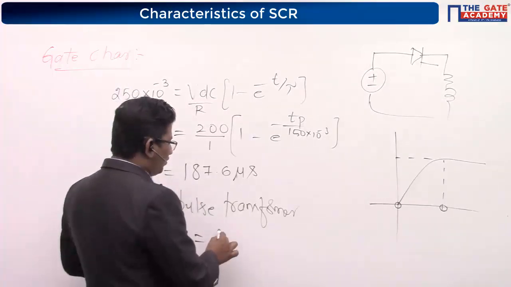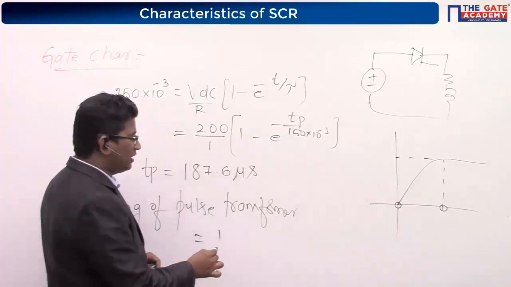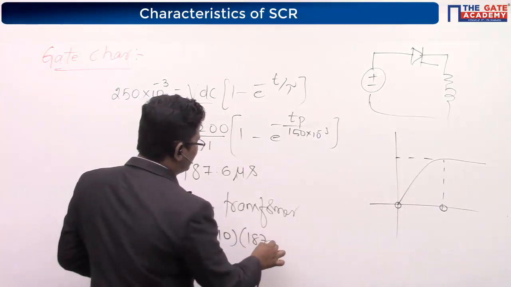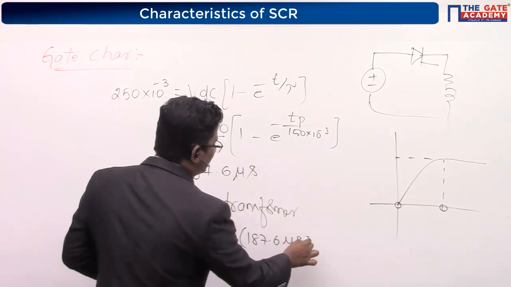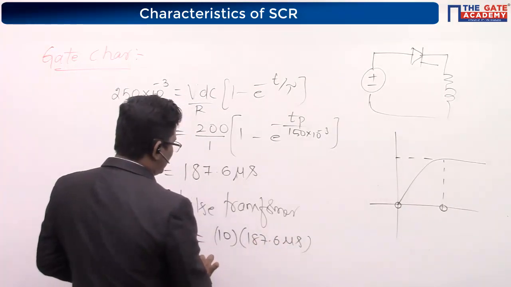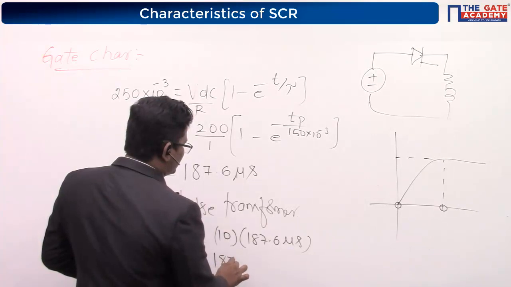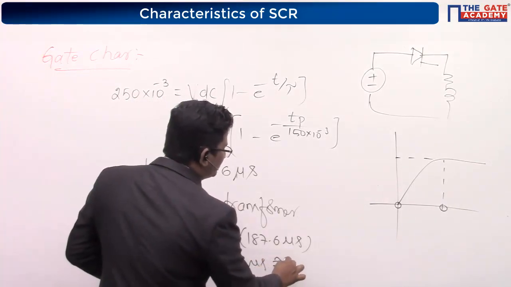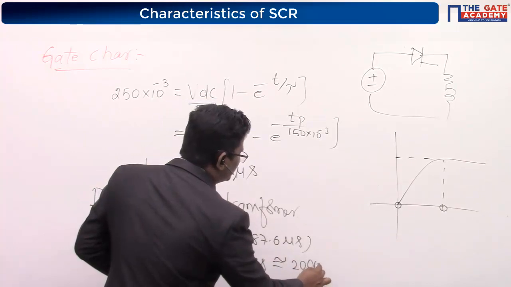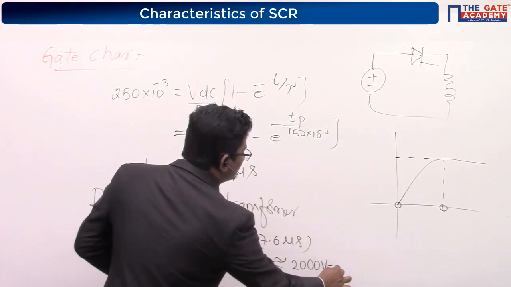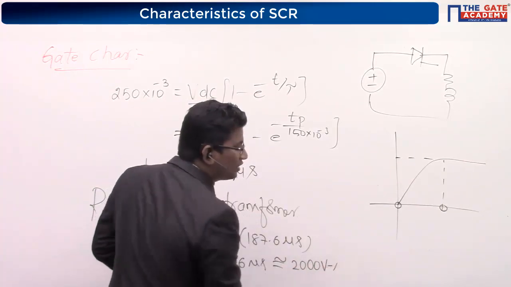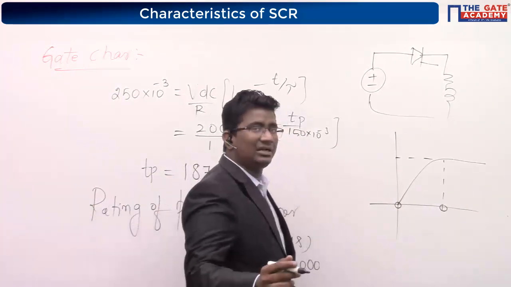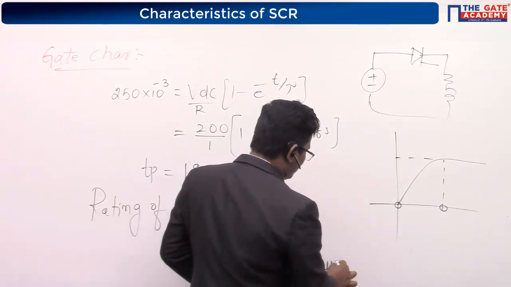What is the voltage given for the pulse transformer input? 10 volts into 187.6 microsecond. Its value is equal to 1876 microvolt second, and in the options the value very close to it is 2000 microvolt second.